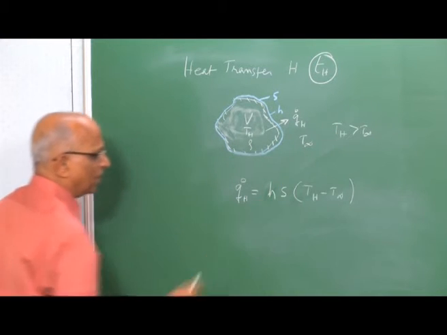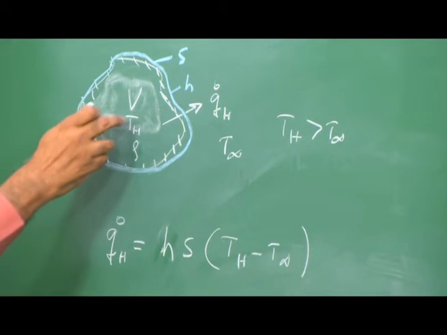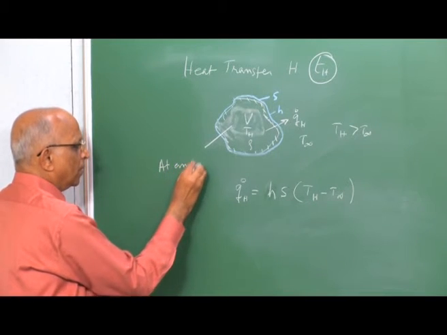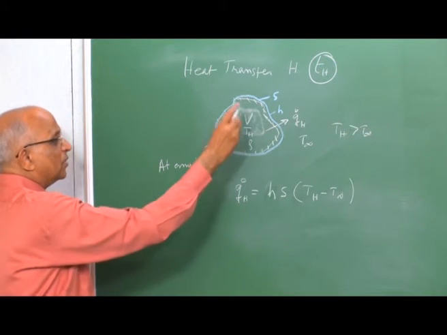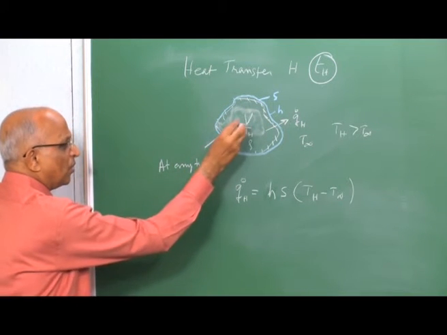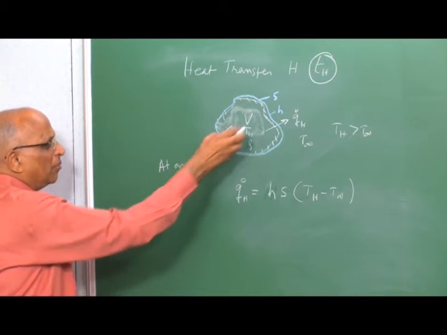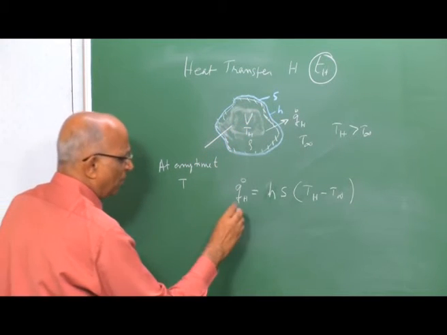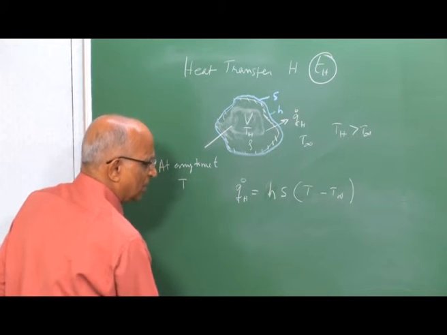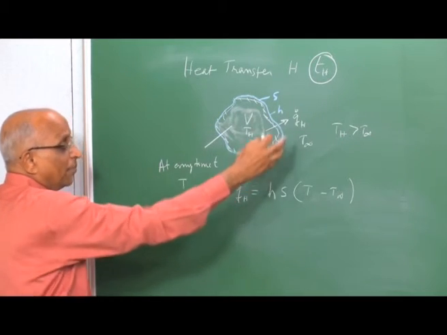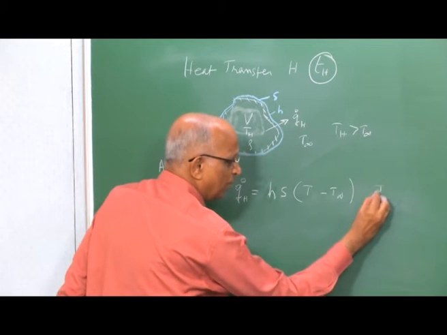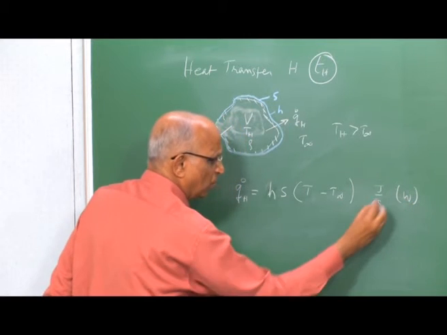Let us assume the initial temperature is T H, that means at time t equal to 0 the temperature is T H, and at any time t let the temperature of this lumped volume be T. Why is that? Because it is losing heat, the temperature is falling. Therefore the heat loss, when the temperature within the body is T and the ambient temperature is T ambient, because the ambient temperature remains the same, like a reservoir whose temperature does not change, is so much joules per second, which is equal to so much watts.